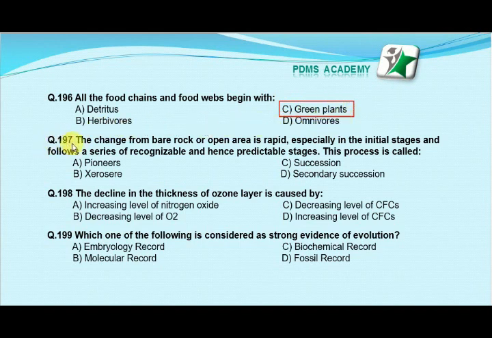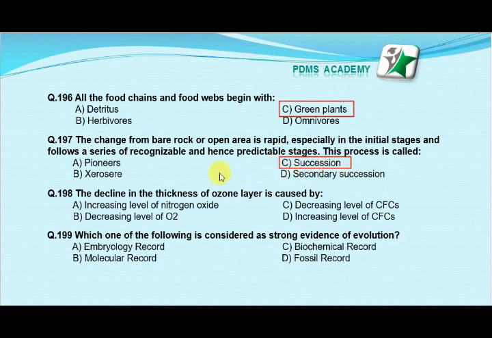Our next MCQ is: the change from bare rock or an open area is rapid, especially in the initial stages, and follows a series of recognizable and hence predictable stages. This process is called option A pioneers, option B zero seer, option C succession, option D secondary succession. Our correct answer is C succession.